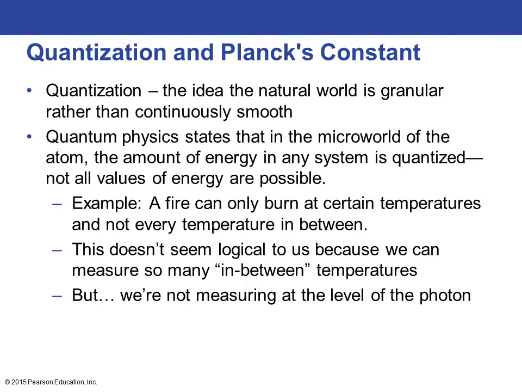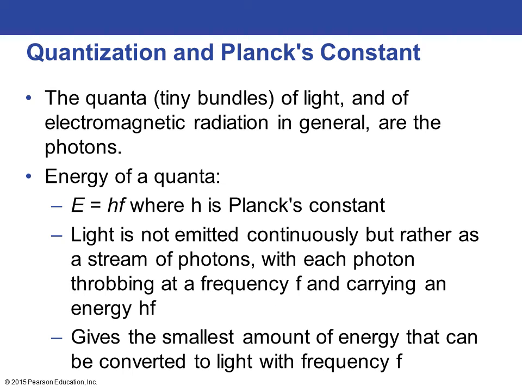So when we're measuring something and we measure 0.1, 0.2, 0.3 degrees Celsius, these quanta that we're talking about are measured at the level of the photon. And so there's such a small level that if you were to get down to that small level, then the temperature could only be in discrete amounts and not every value in between. And again, that's because you're looking at such a small level, and we don't necessarily see that in our day-to-day lives because we're looking at a much larger scale.